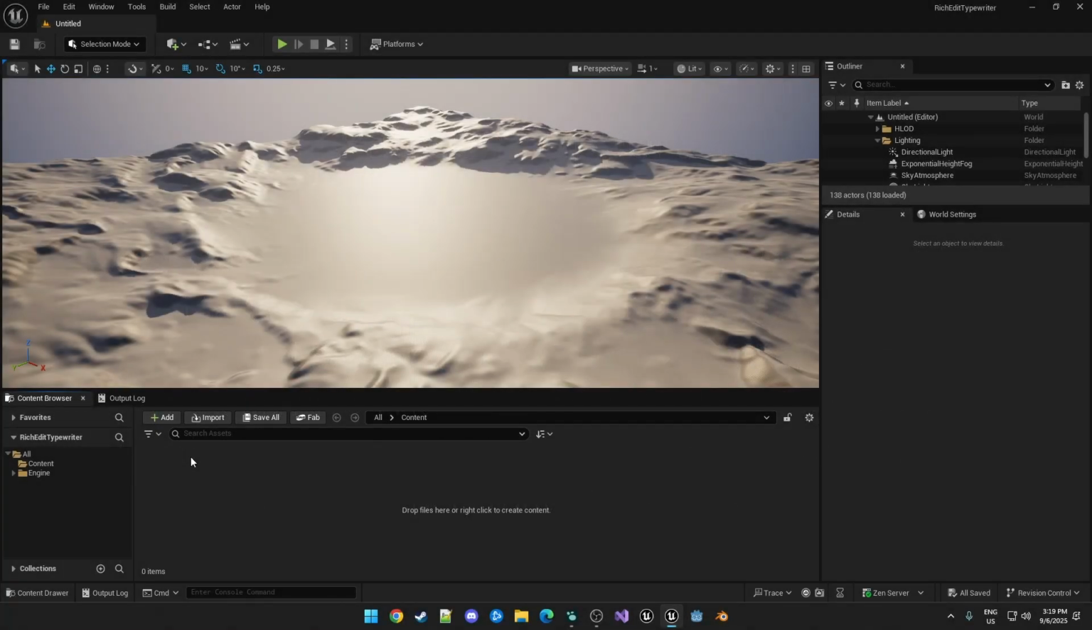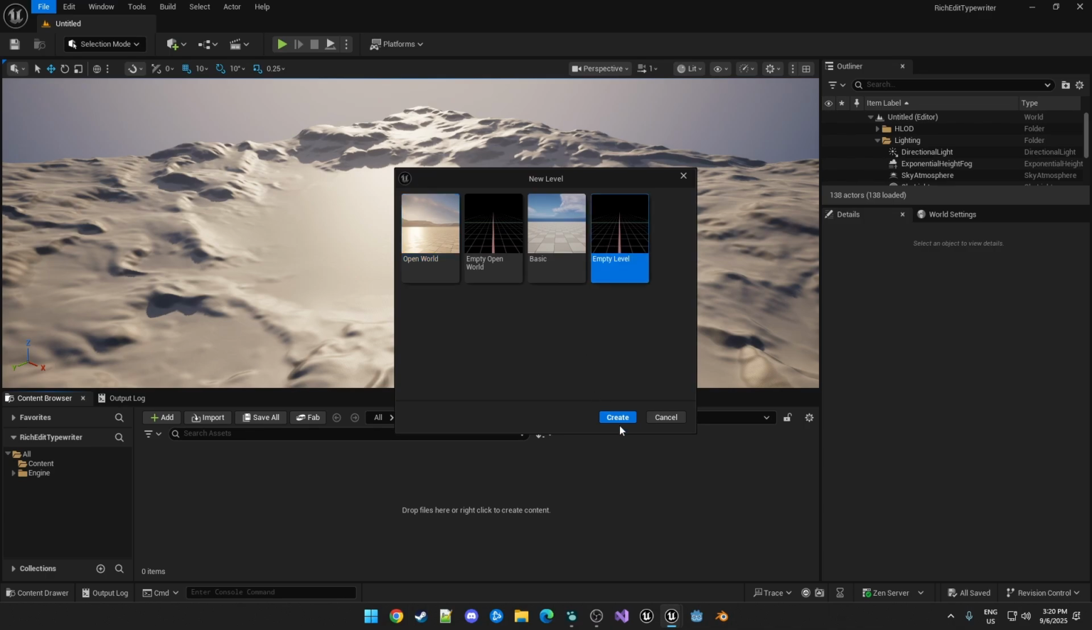We're starting with a fresh Unreal Engine 5.6 blank blueprint project named Rich Edit Typewriter. We're using a blank project to keep the video simple and the project small, but you would most likely just be adding a rich edit text block to your UI somewhere. And as this is a blank project, the first thing we're going to do is create a new blank map.